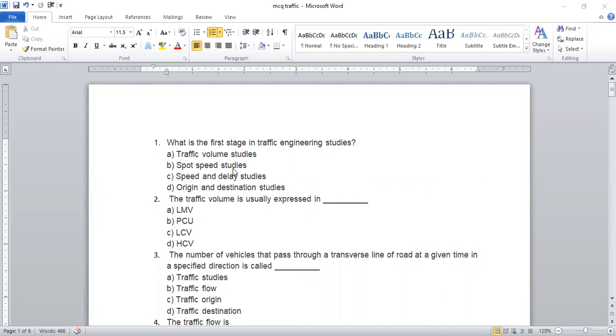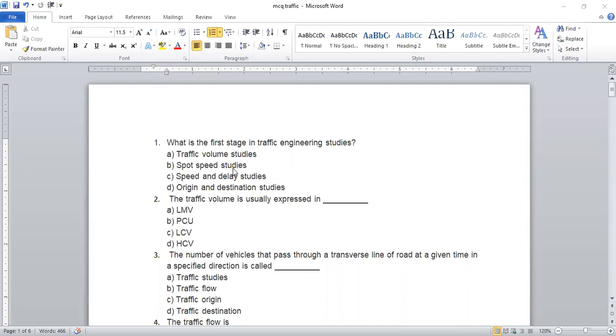Now we'll move towards the MCQs, for the part we completed in the last lecture. Some of the MCQs we will start here.